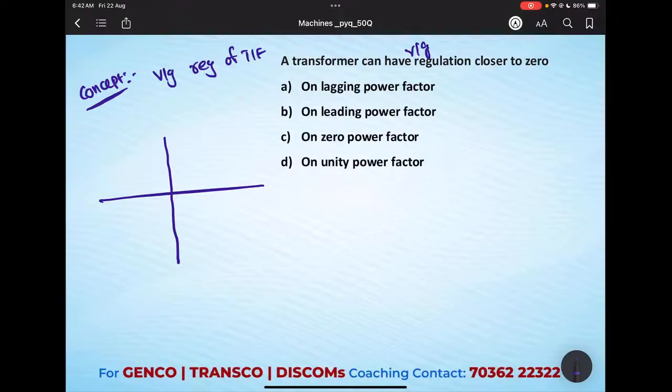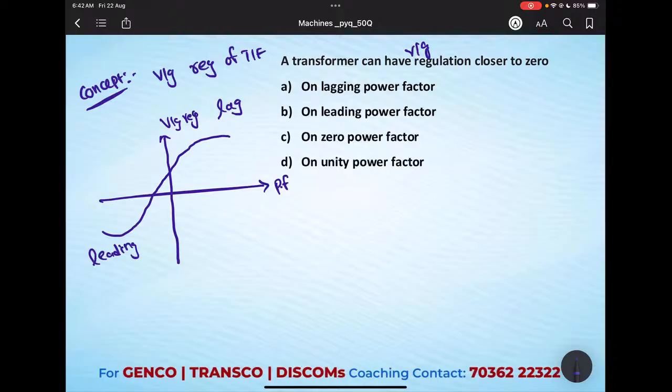Okay, the voltage regulation curve is most important in transformer. This side is the lagging side, this side is the leading side. Voltage regulation versus power factor. This is the power factor versus voltage regulation curve.